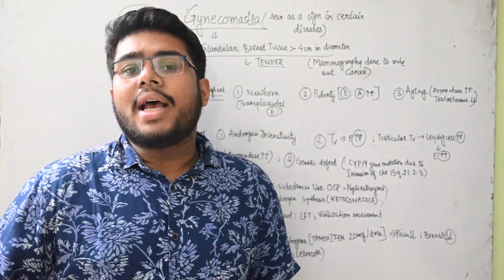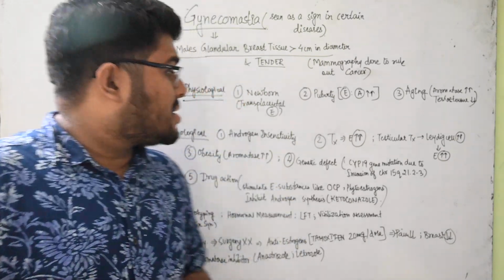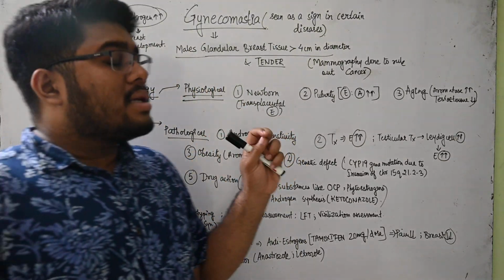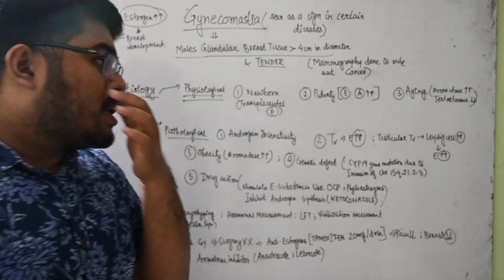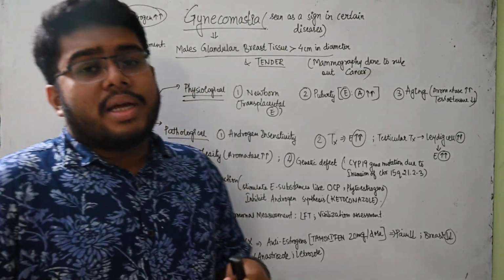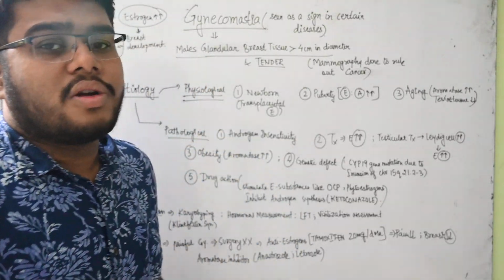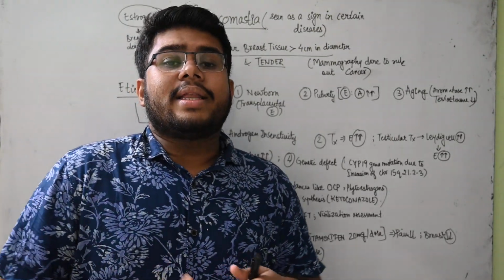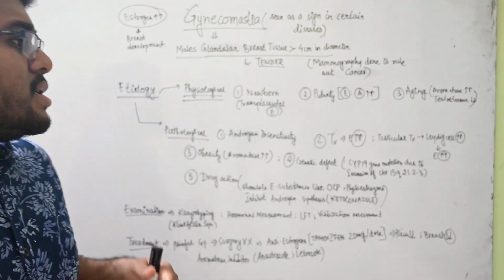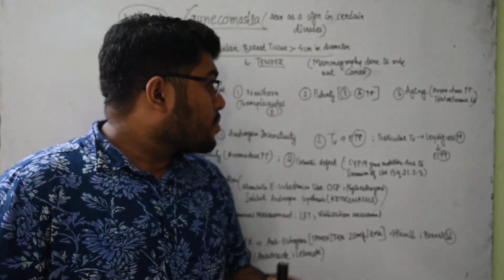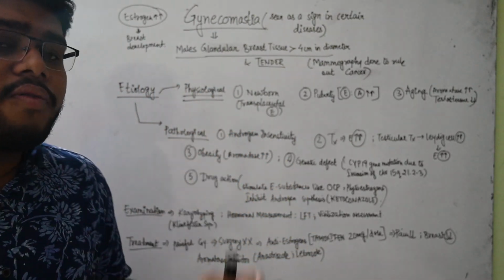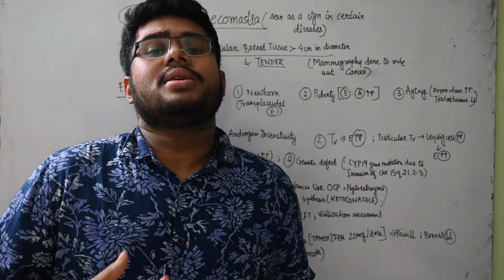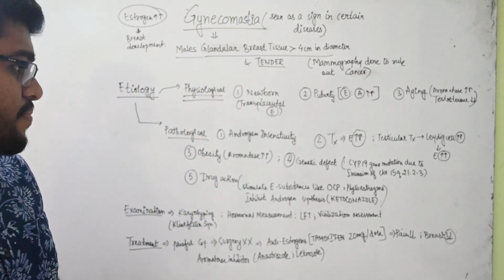Among pathological causes, one important thing can be androgen insensitivity, in which the androgen hormones which are secreted are not actually sensed by the cells. Then in certain tumors, like a testicular tumor, there is increased production of estrogen by Leydig cells. Leydig cells generally produce testosterone, but due to the tumor there is an increased level of estrogen. In cases of obesity also, aromatase enzyme activity increases to a certain extent.